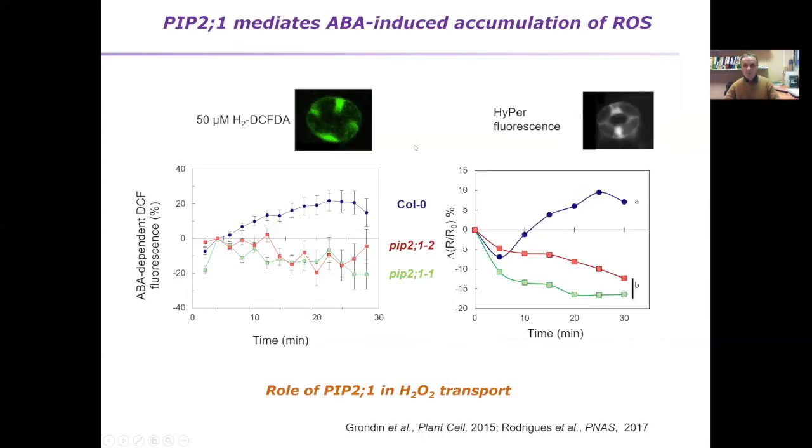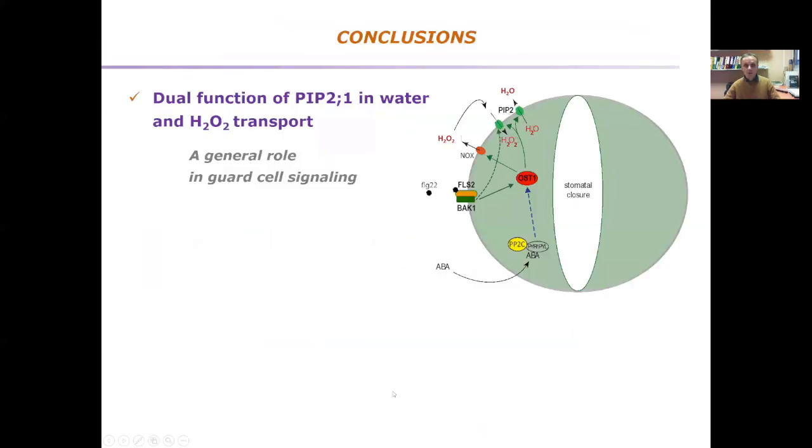In addition to these experiments, we used a biosensor, a protein which is more specific to H2O2, and we got a very similar response, indicating that in the Col-0 background, we see this typical accumulation of H2O2 in the guard cell in response to ABA, which is missing in the two allelic mutants, supporting the idea that PIP2;1 plays a true role in H2O2 transport. So in conclusion, these studies in guard cells have revealed a dual function of PIP2;1 in water and H2O2 transport.